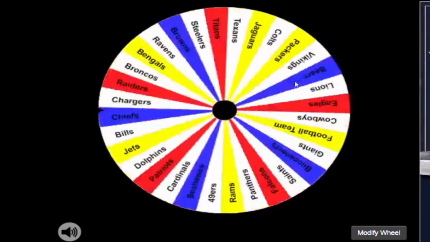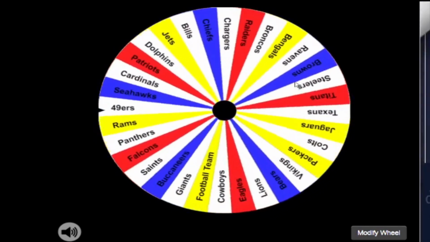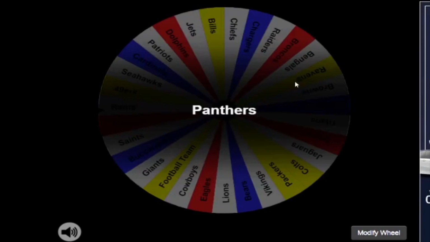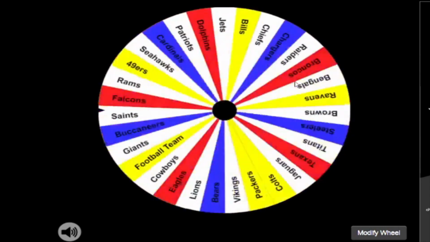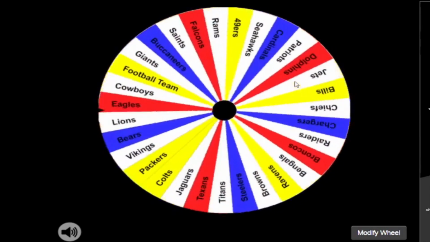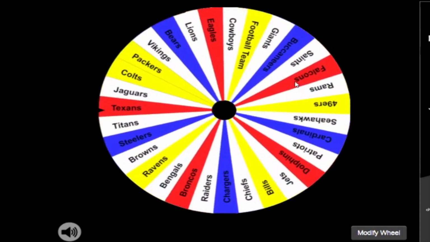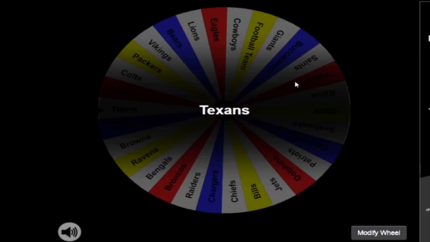We take the first spin, and our number 1 seed in the bracket is going to be the Carolina Panthers. That means they will get home field advantage all the way to the Super Bowl if they make it. So our first number 1 seed, which I have to be writing down right now, is the Carolina Panthers. Our number 2 seed, they're going to be on the other side of the bracket, and they're also going to get home field advantage the entire way through. That is going to be the Houston Texans. Really mediocre teams chosen as the number 1 and number 2 seed, which is kind of funny.